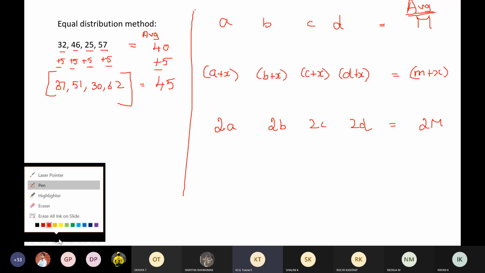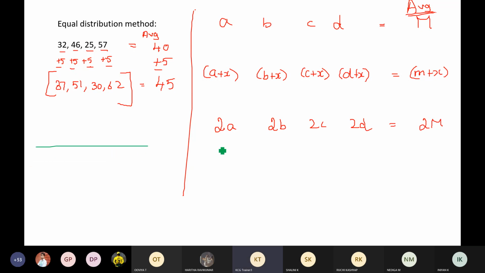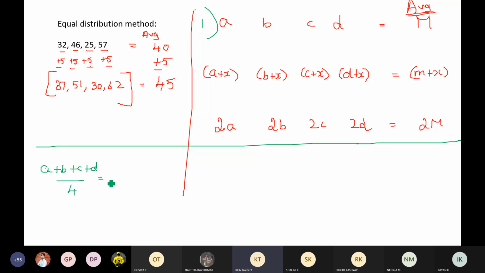If you guys are not sure, go with the normal method and check. See, according to the first concept, A plus B plus C plus D divided by 4 is equal to M, right? Take this concept. 2A plus 2B plus 2C plus 2D divided by 4 is equal to what? Take 2 common.